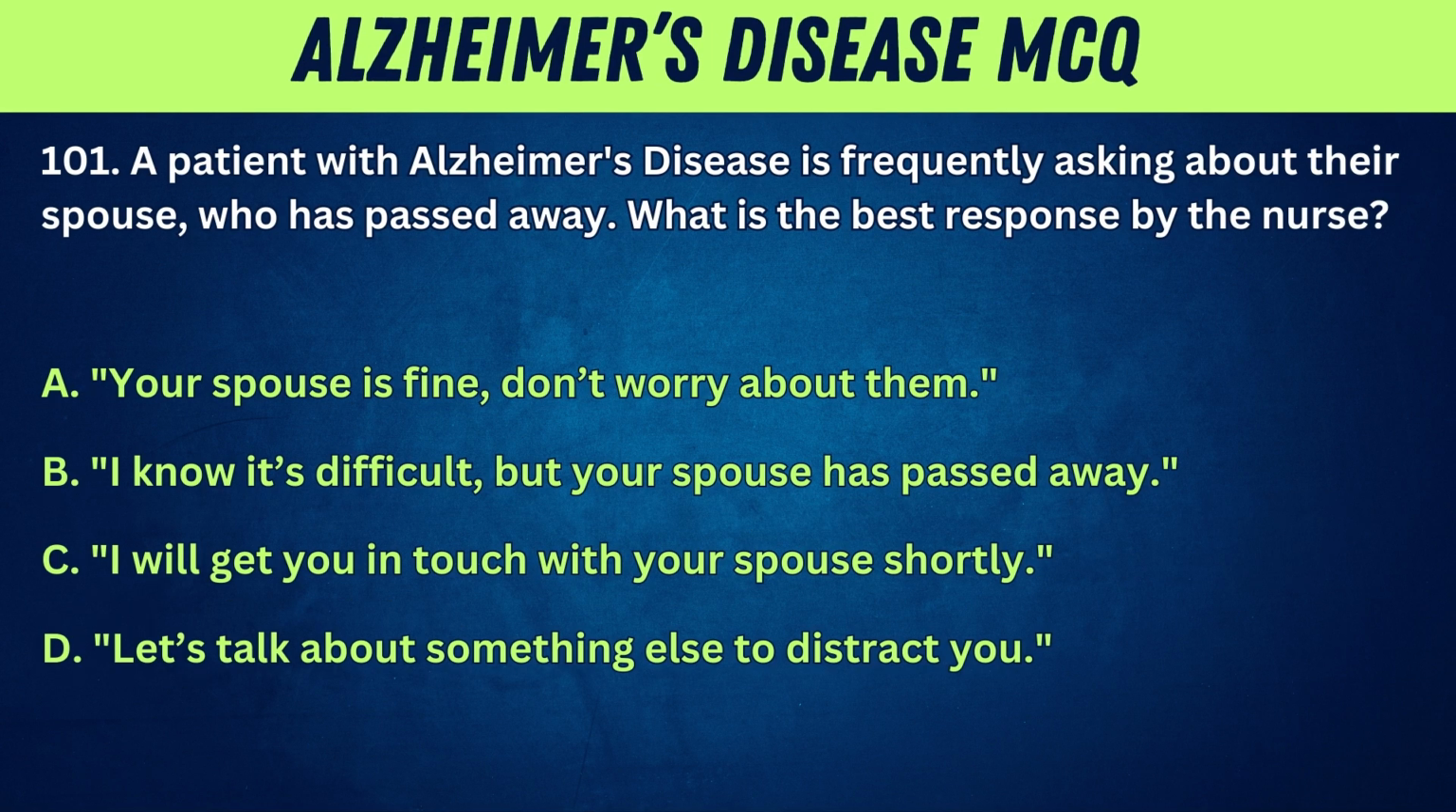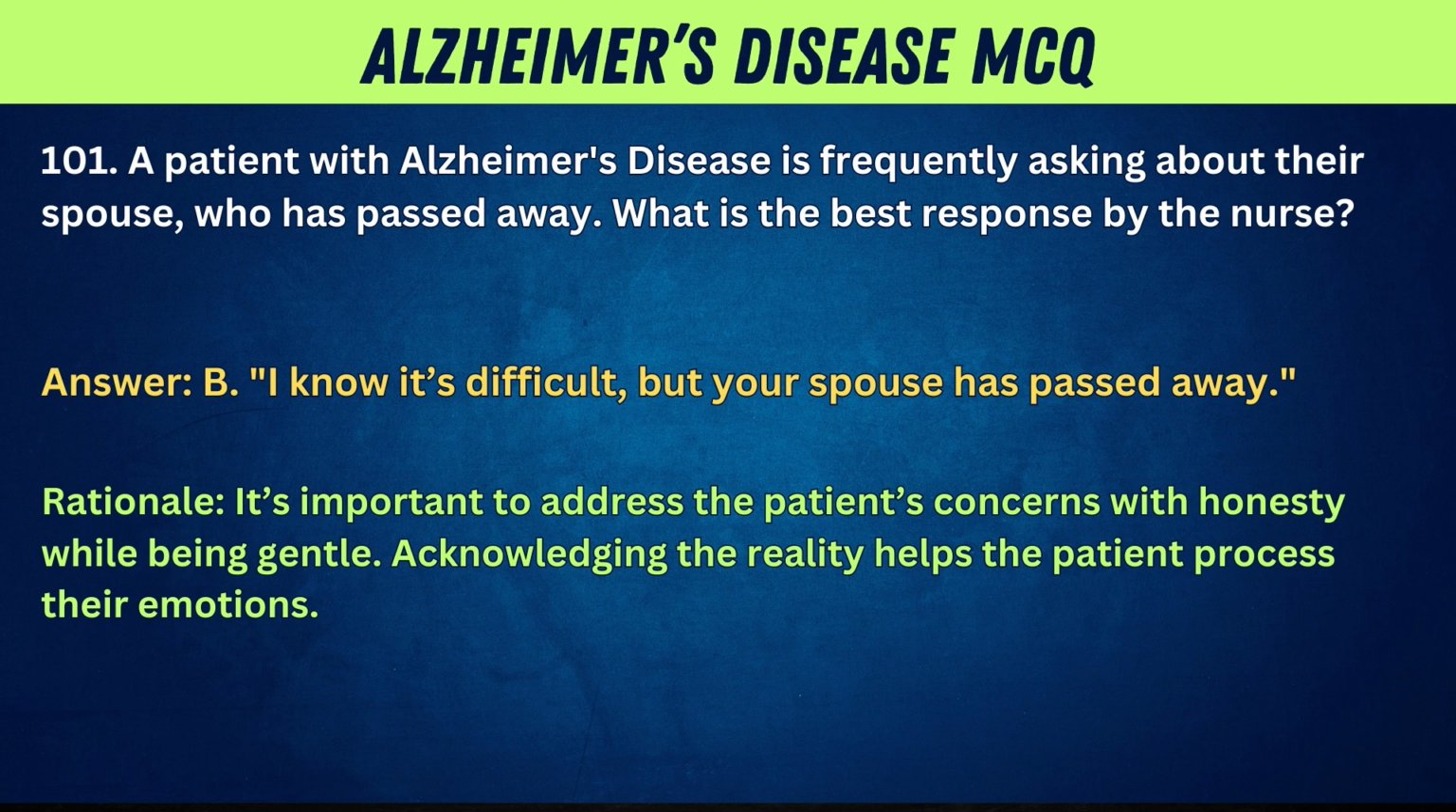movement completely. 101. A patient with Alzheimer's disease is frequently asking about their spouse, who has passed away. What is the best response by the nurse? A. Your spouse is fine. Don't worry about them. B. I know it's difficult, but your spouse has passed away. C. I will get you in touch with your spouse shortly. D. Let's talk about something else to distract you. Answer: B. I know it's difficult, but your spouse has passed away. Rationale: It's important to address the patient's concerns with honesty while being gentle. Acknowledging the reality helps the patient process their emotions.